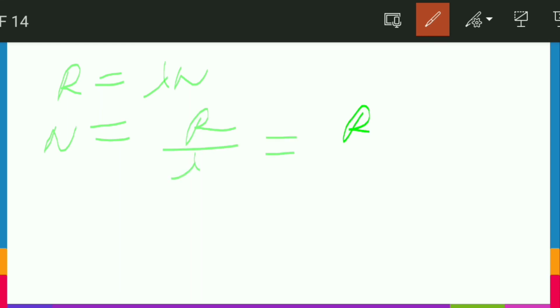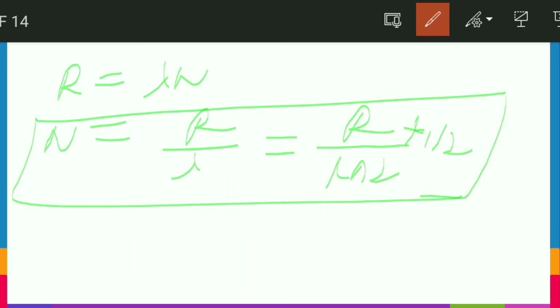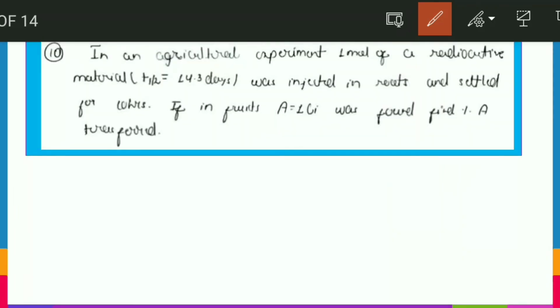If dN/dt equals 0, then can we write R equals lambda N? Yes, why not? So from here we can simply find N. N should be equal to R by lambda, and lambda is easy to find. Lambda is ln 2 by t half, and t half we just put in that value, so that this is our number of active nuclei. So friends, I hope this question is also clear.